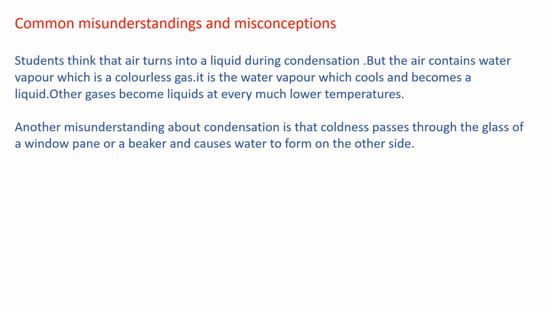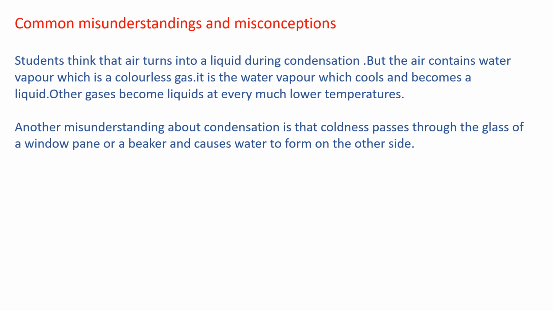So there are common misunderstandings and misconceptions. For example, students think that air turns into a liquid during condensation, but the air contains water vapor, which is a colorless gas. Students say that in evaporation, when the heated particles go away into the air, the air is turning into a liquid. That is not the air turning into the liquid. When the liquid gains heat energy, we say that it evaporated; it becomes a gas, and that gas is water vapor. So that goes into the air. So we cannot say directly that the air turns into a liquid.